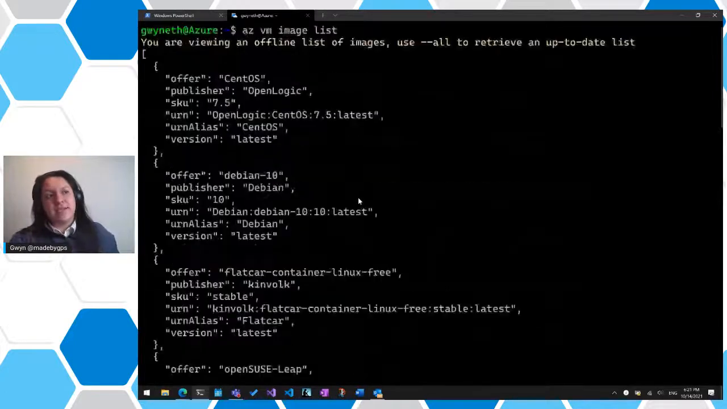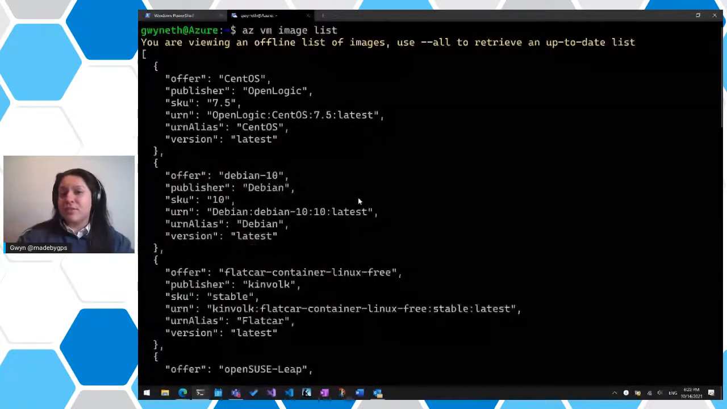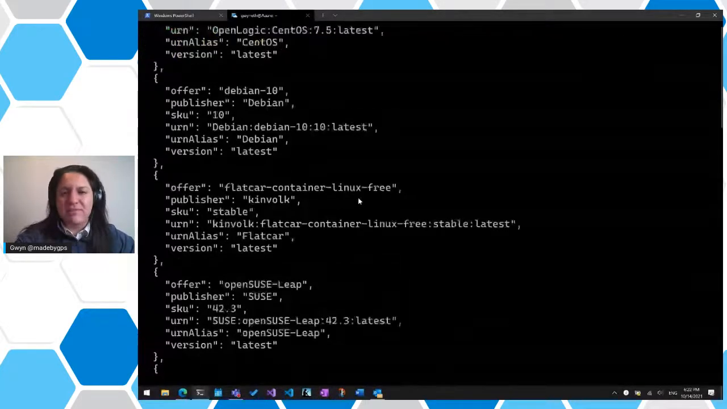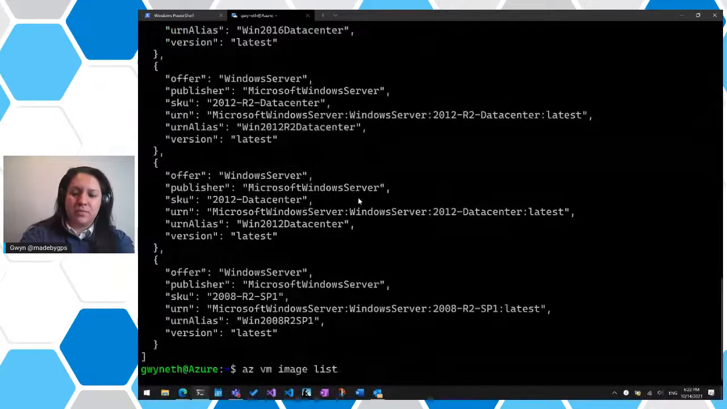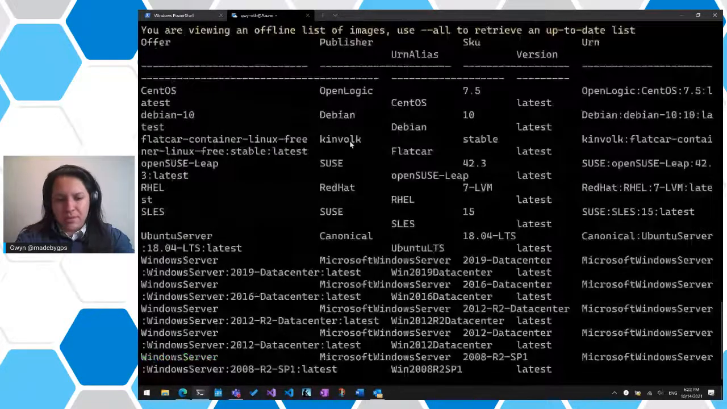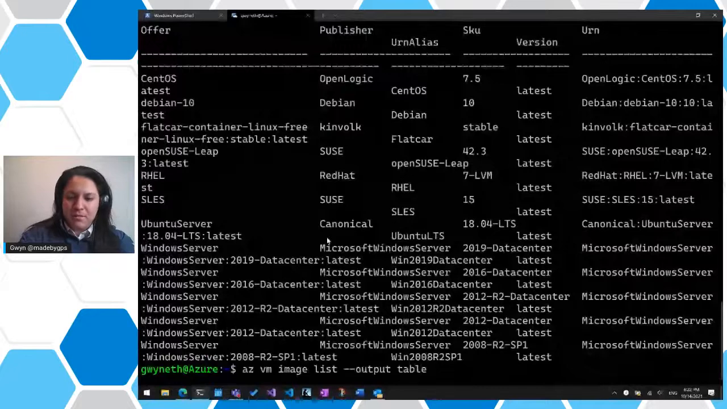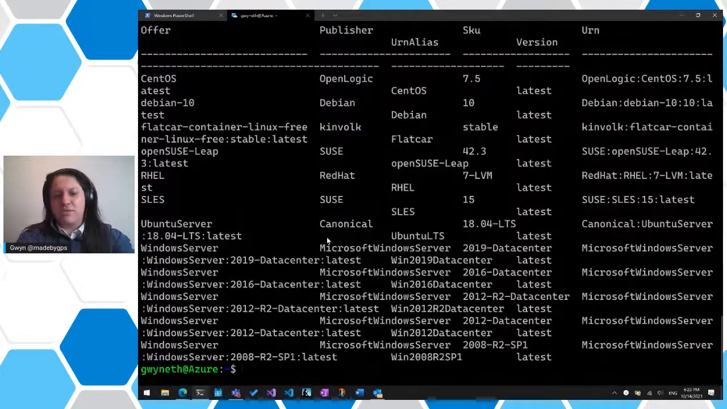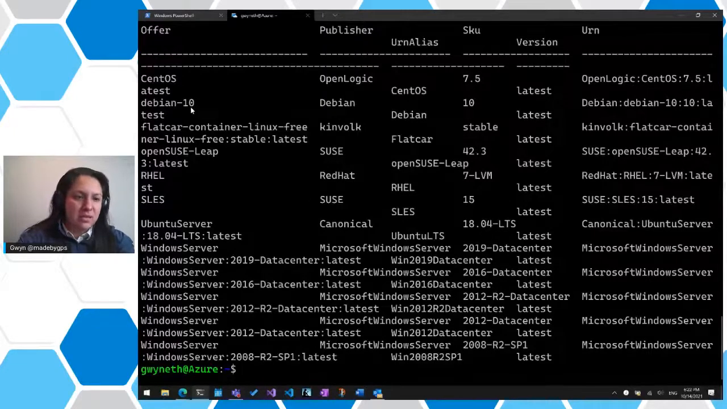Now, JSON is fantastic when you're developing, when you're scripting, because it's easy to work with. But when you're trying to read stuff in the terminal, it's kind of hard to look at. So if you pair this with something like --output table, you're going to see a neater output here. And then output can also be just -o, and then you have this too. So we see here we have CentOS, we have Debian, we have RHEL, we have Windows Server, we have Ubuntu Server, and things like that.